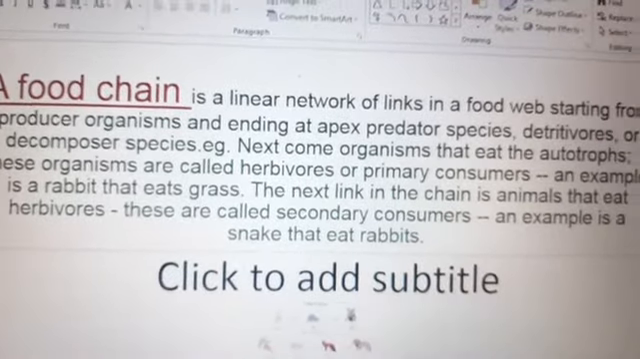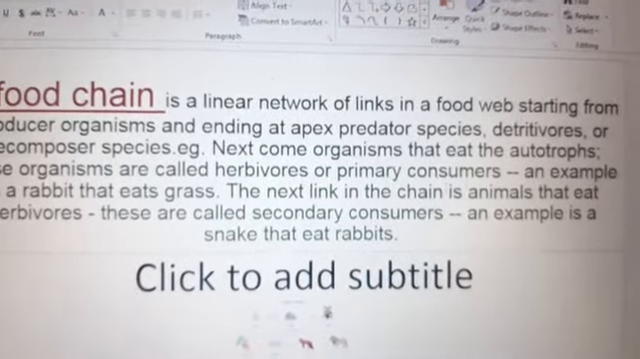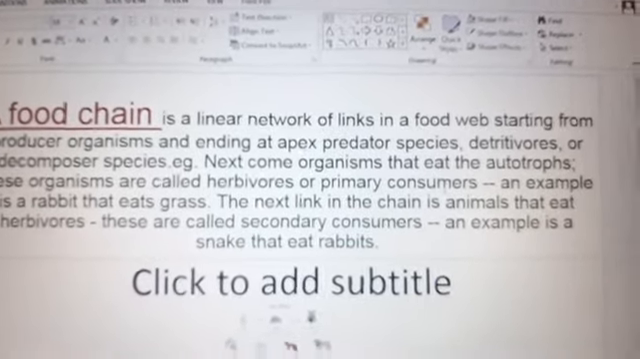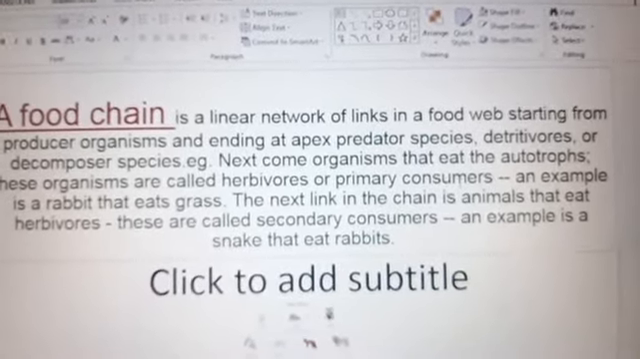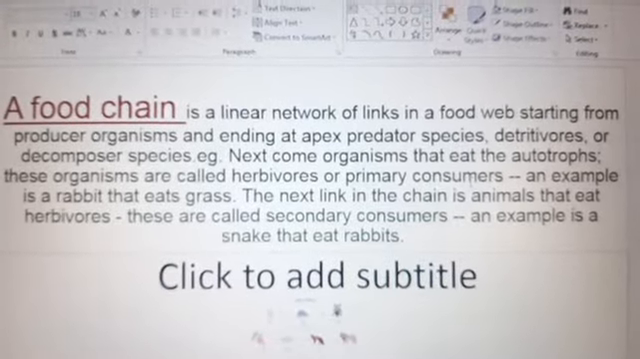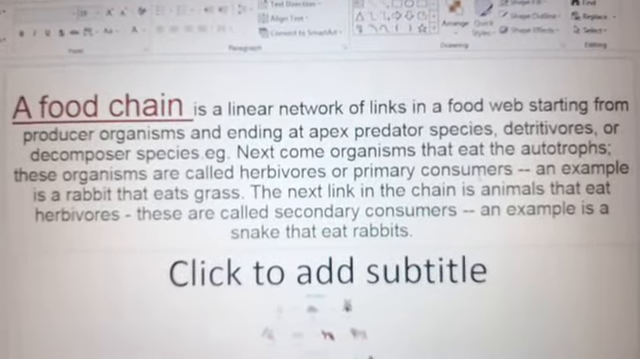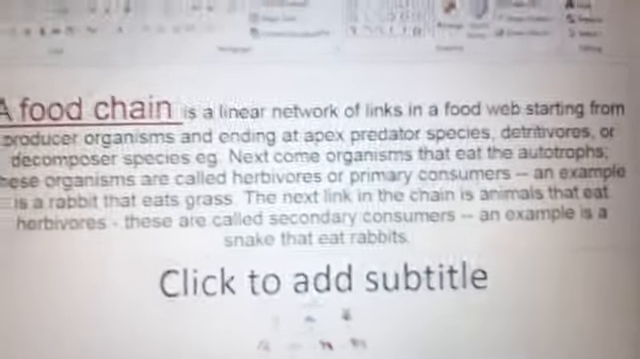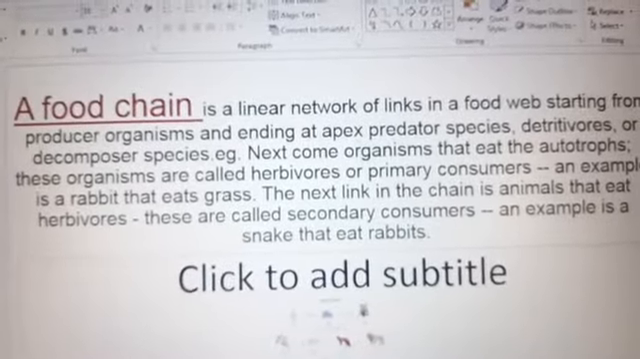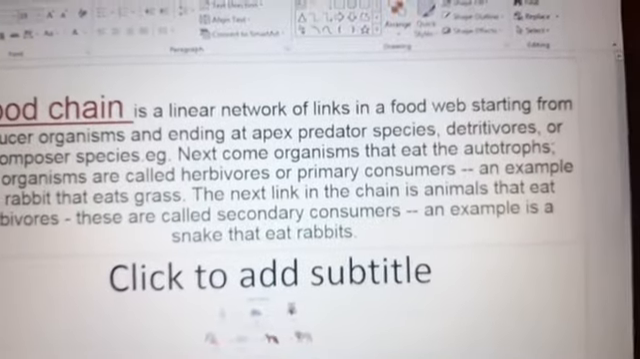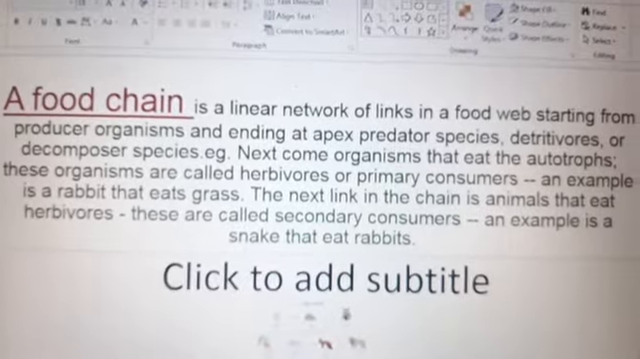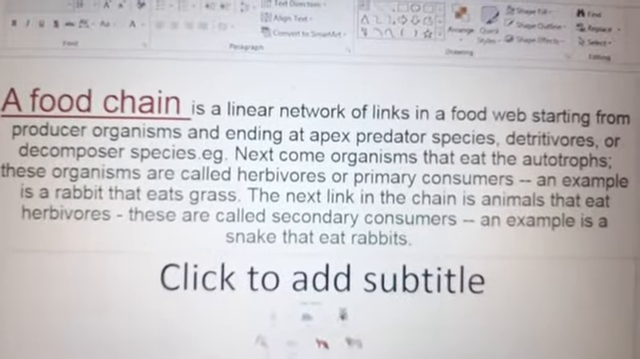Next come organisms that eat the autotrophs. These organisms are called herbivores or primary consumers. Those organisms only eat plants, or autotrophs. An example is a rabbit that eats grass.